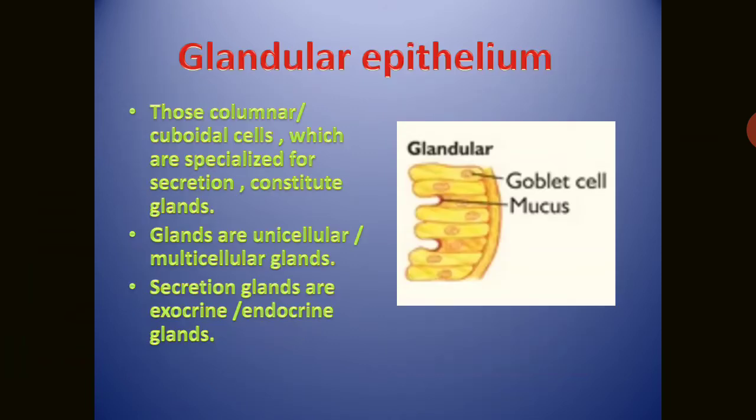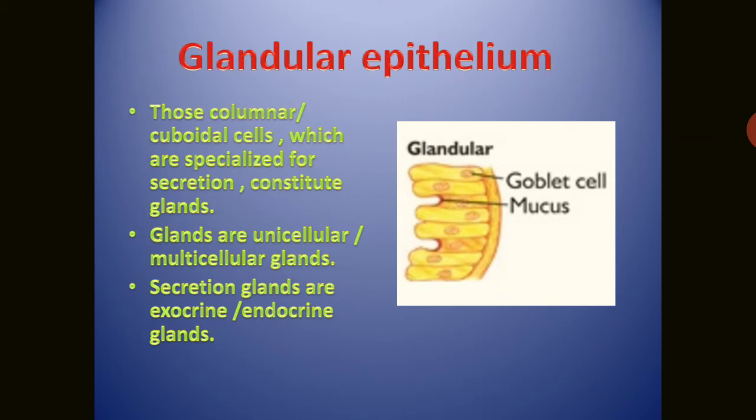Next simple epithelial tissue is called the glandular epithelial tissue. Those columnar cuboidal cells which are specialized for secretion, when it is going to secrete something or constitutes the gland, it is known as the glandular.